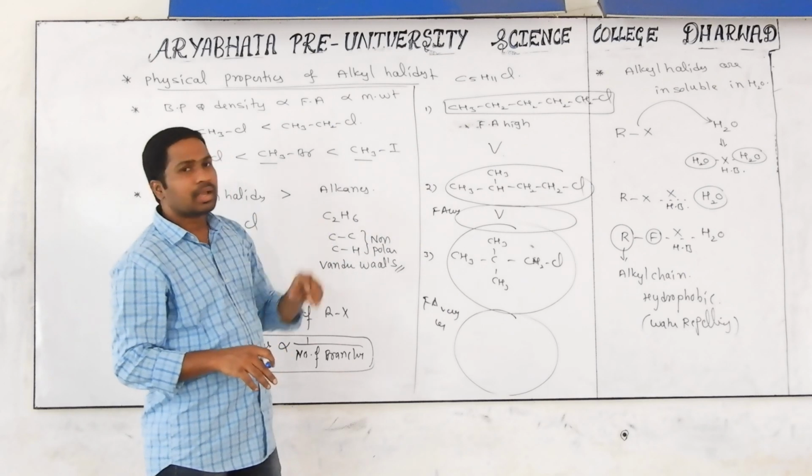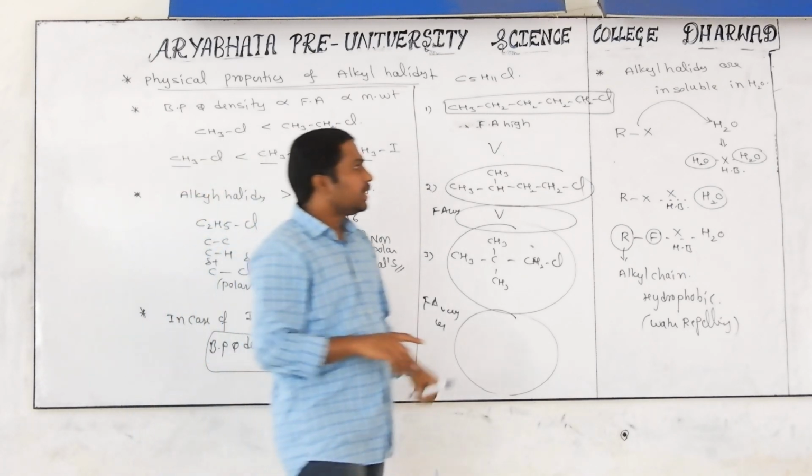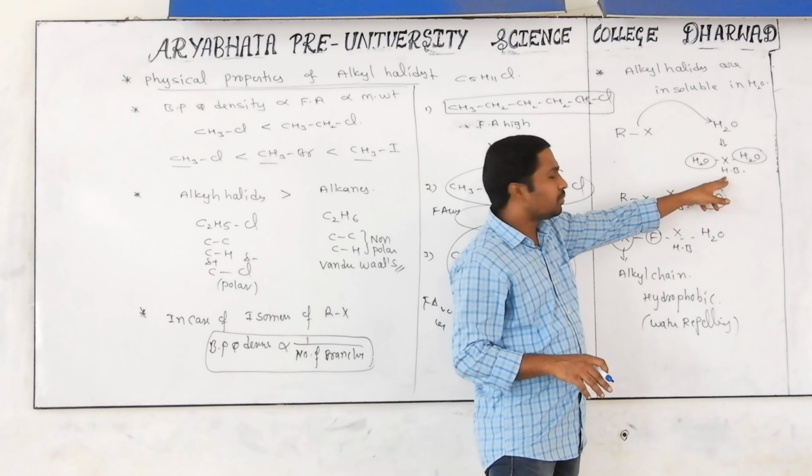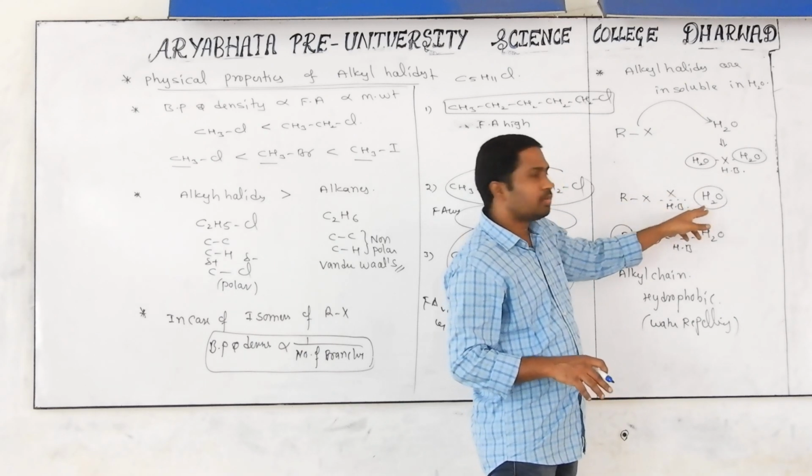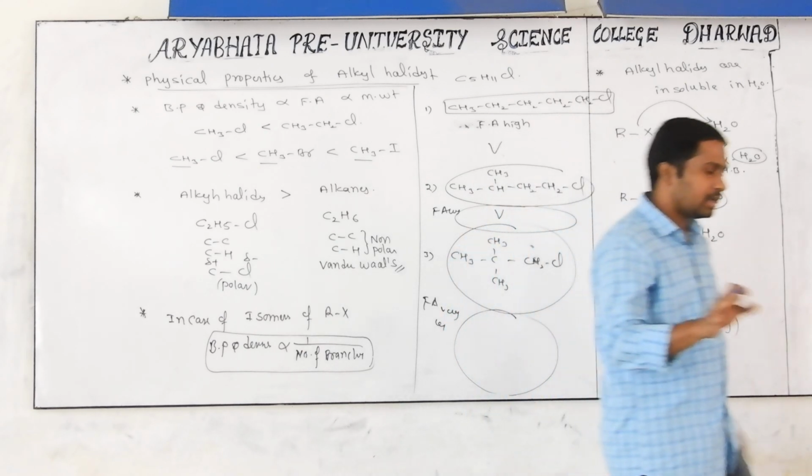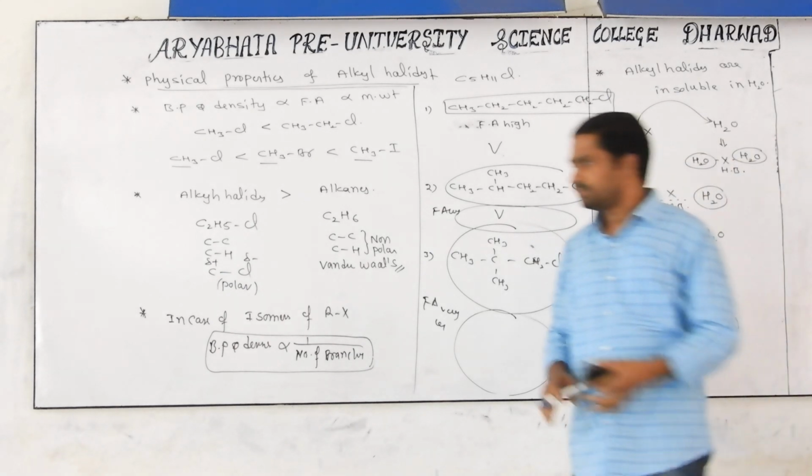So alkyl halides are insoluble in water because they are unable to break the hydrogen bond in the water molecule, and they are unable to form the hydrogen bond with the water molecule. That is the reason they are always separate liquids.